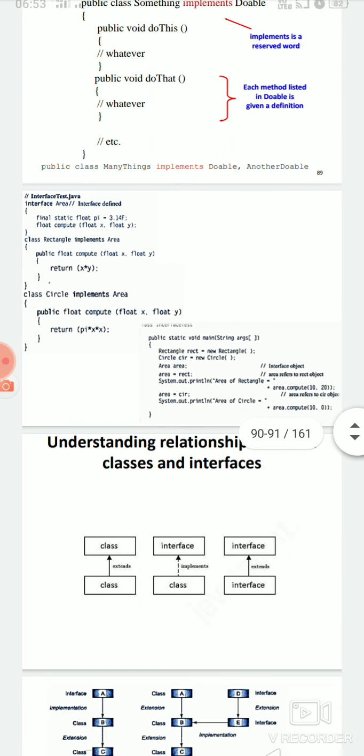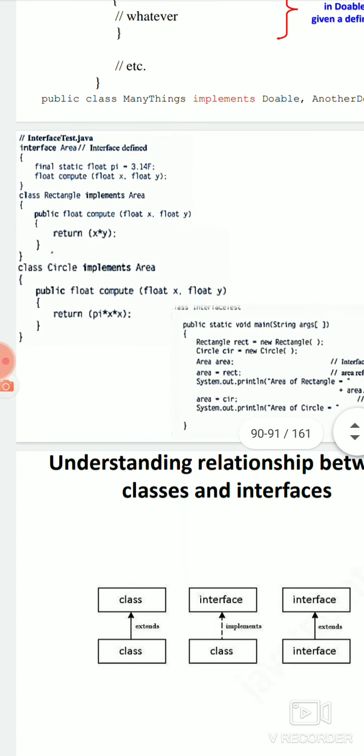Okay. Now we will have an example program, how to write an interface program. This example will help you understand exactly what an interface means. Here I have written interface Area. As I have told you, when you declare something as an interface, you will have only variables which will have the final keyword.